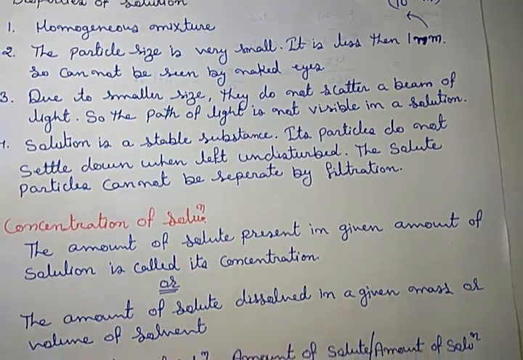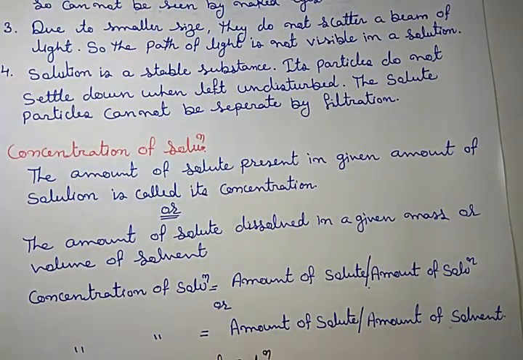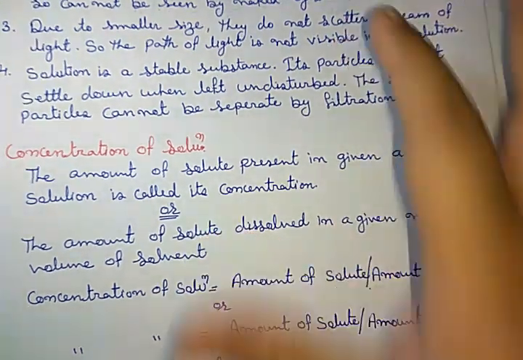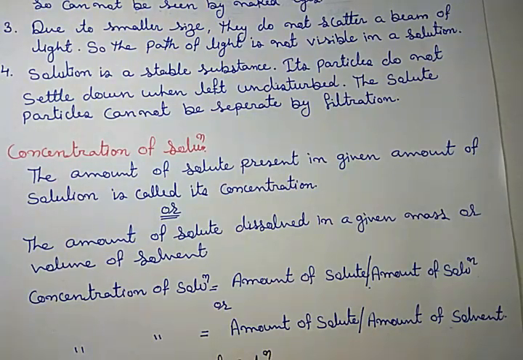Fourth, a solution is a stable substance. There are two or three things we can discuss in that point. First, if it is left undisturbed, for example, a glass kept here for 2 hours, 3 hours, 4 hours, or 2 days, 3 days, 4 days, its components do not settle down.